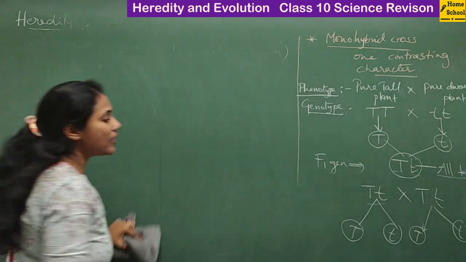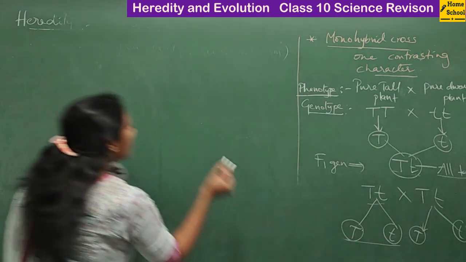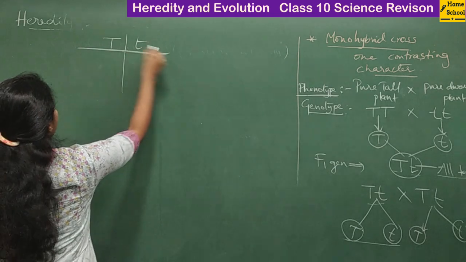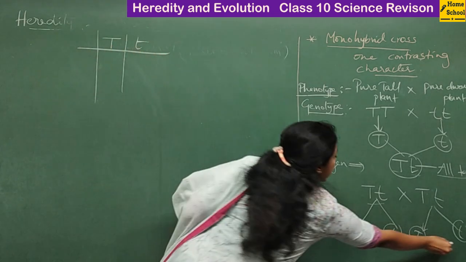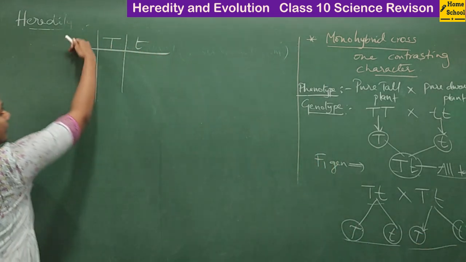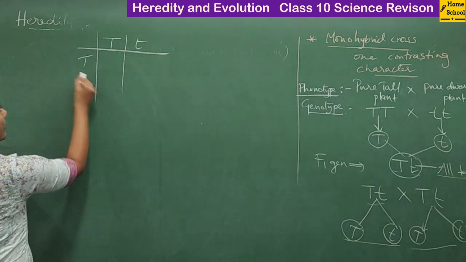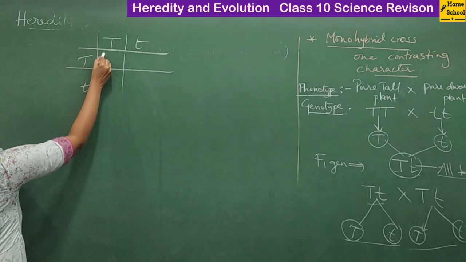So how do you do a checkerboard? The gametes of one parent, let me write it this way. The gametes of another parent, let me write it this way. So that is vertically, capital T, small t. So just combine. So what is a plant?